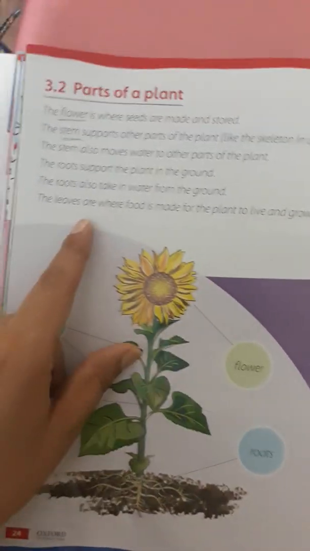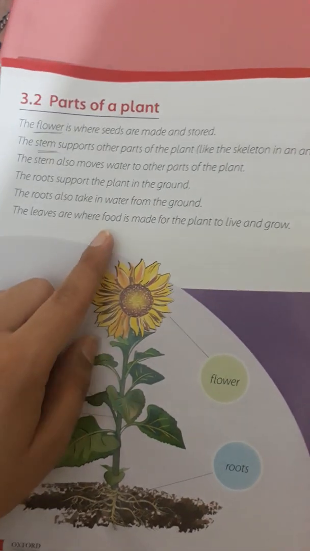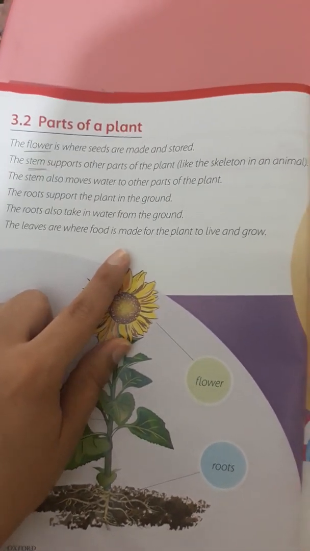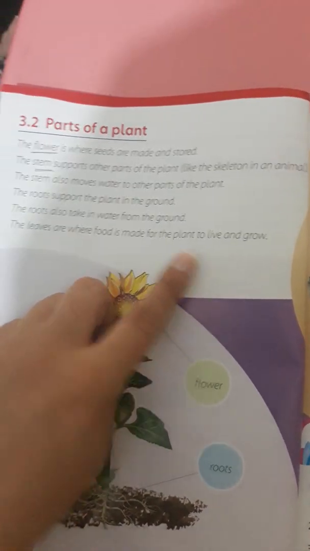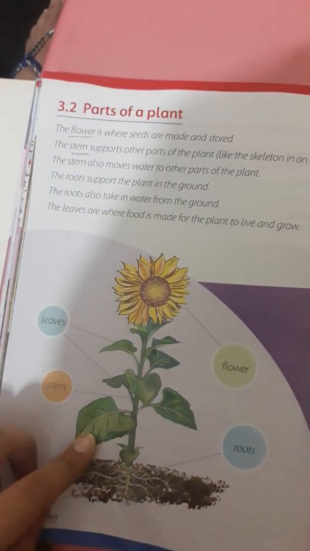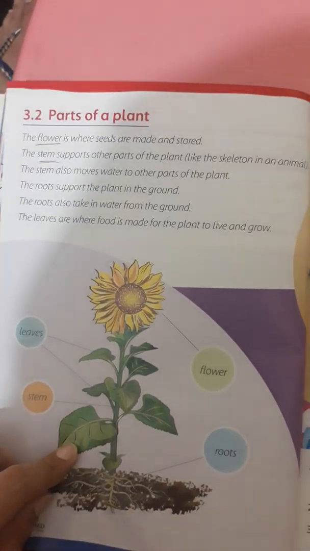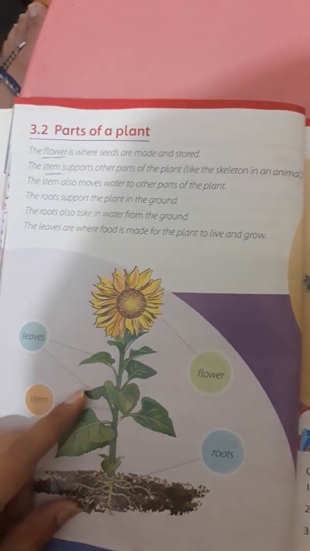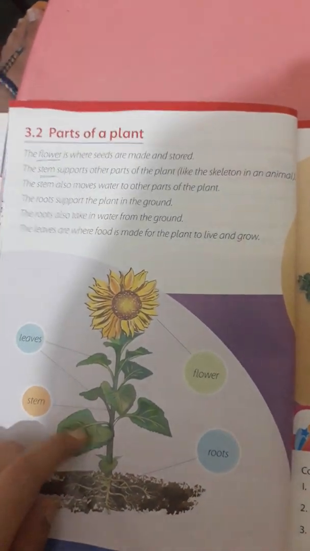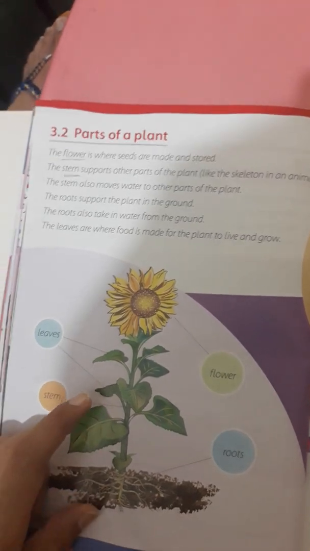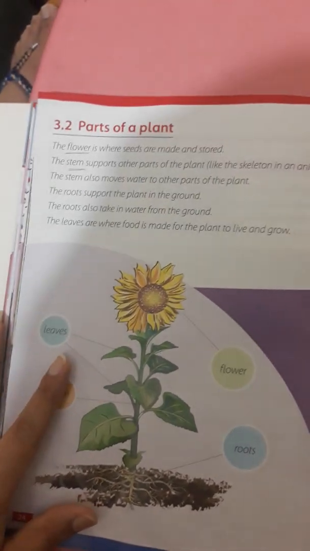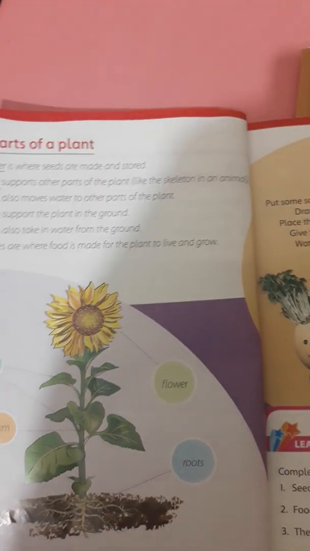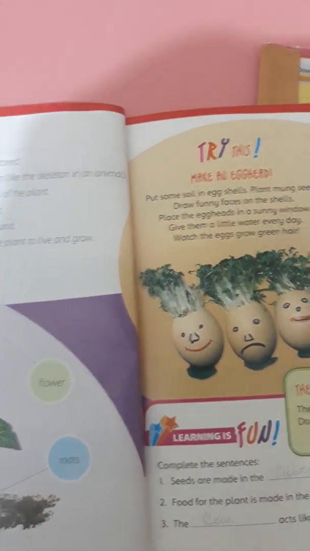What is the function of the leaf? The leaves are where the food is made for the plant to live and grow. So these are the leaves in which the food is made for the whole plant and also for us. The food is prepared inside the leaves, and the leaves are also called the kitchens of the plant.